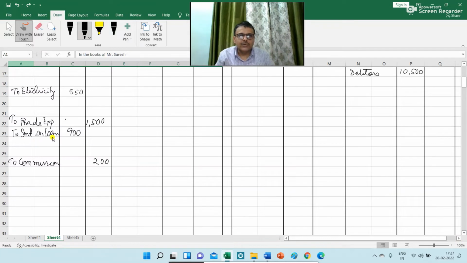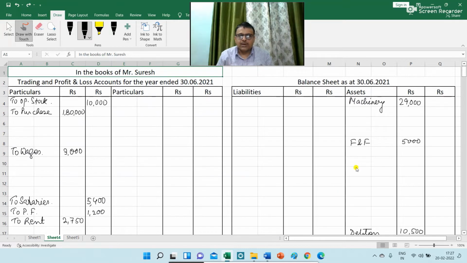Next is to interest on loan. In the inner column I have written rupees 900 and then to commission rupees 200. So after commission we have a building. So in the inner column of the asset side I am writing building 30,000. And the next item is drawing. So drawing is reduced from capital. So in the first line we will write capital and so I am writing here less drawing. Within bracket I am writing 5,000 because there is another drawing.